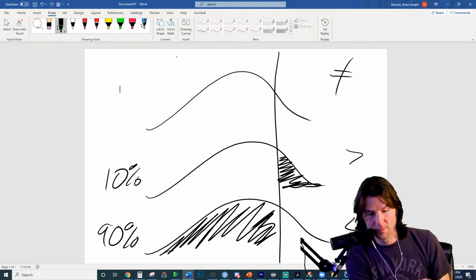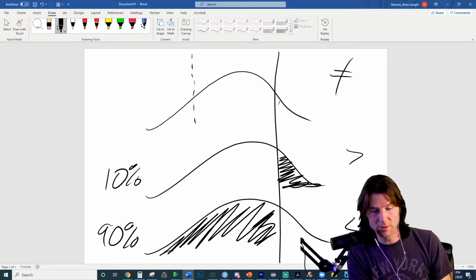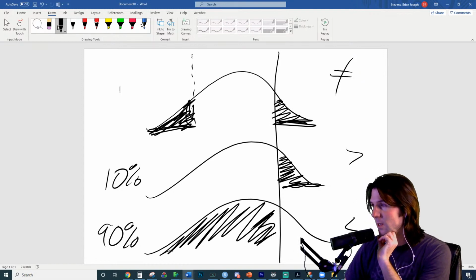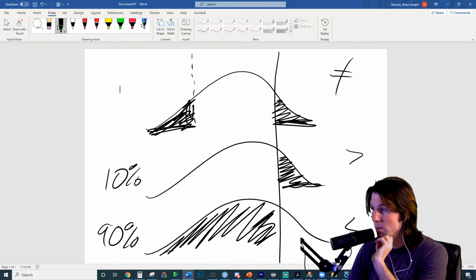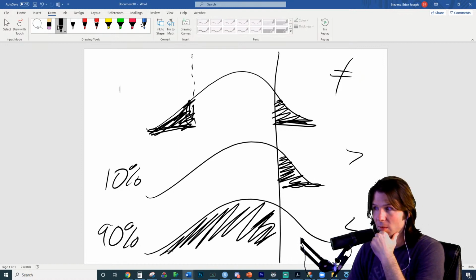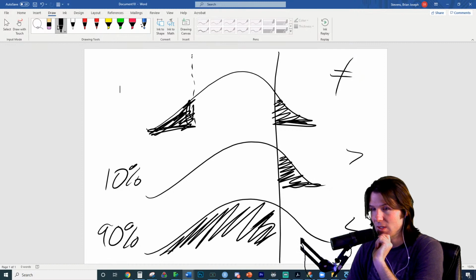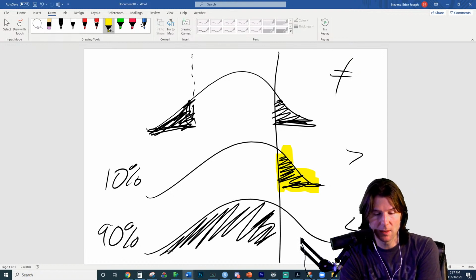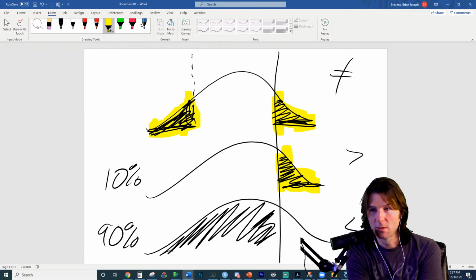That's a bad one. Got to do it in line with the other one. Does anyone know what the two-tailed test would be? What would the two-tailed test be? So in the two-tailed test, you reflect it on the other side. Now be careful. I hope my drawing is good enough to see. Wouldn't be 5%. Because this right here is the same as this right here. And this on the other side is a reflection of it.